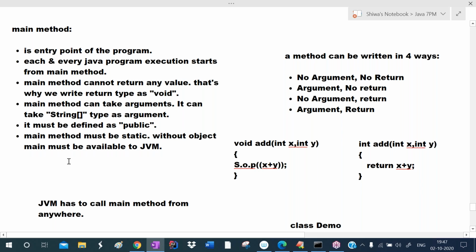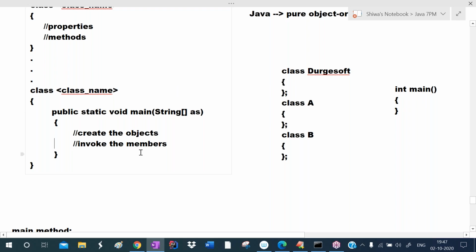Without object, main must get executed. So that's why we must define the main method as static. And this main method must be available from anywhere to the JVM, so it must be defined as public. This main method cannot return any value, so write the return type as void. This main method can take a string array as the argument, so write string array args here. So this is the syntax of the main.